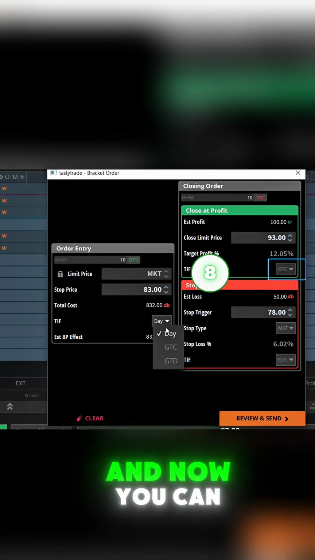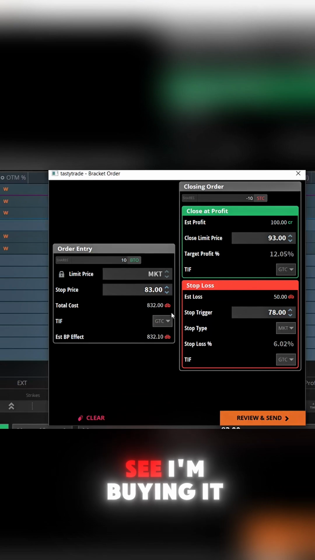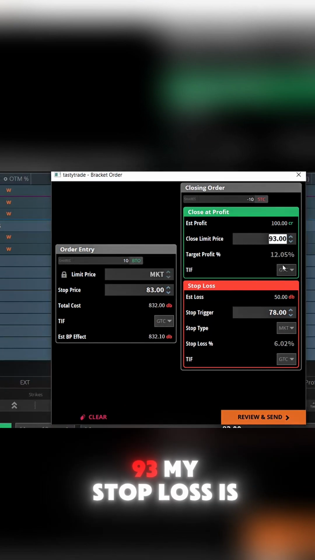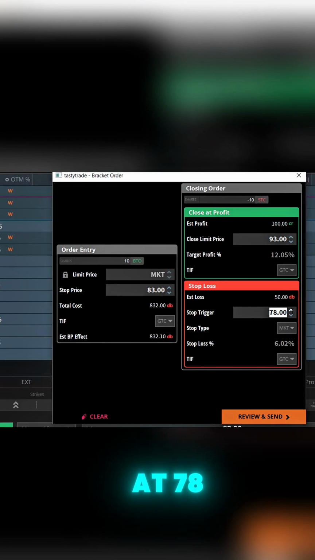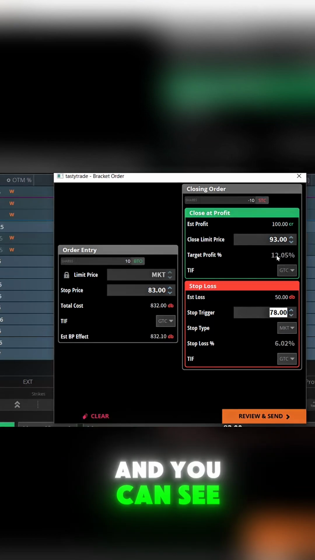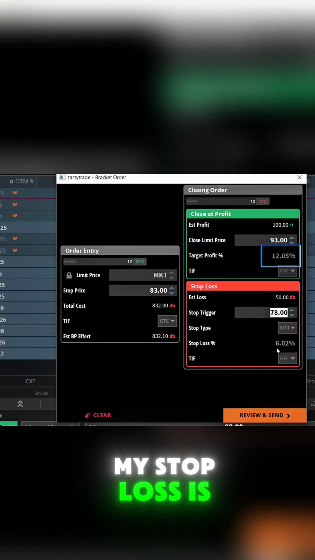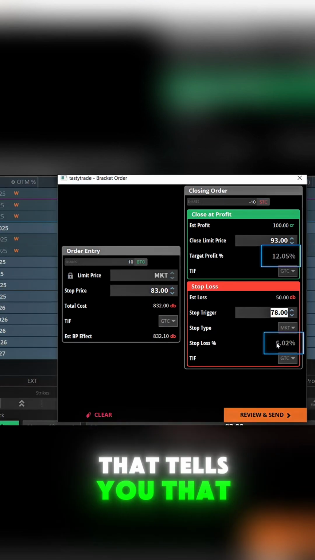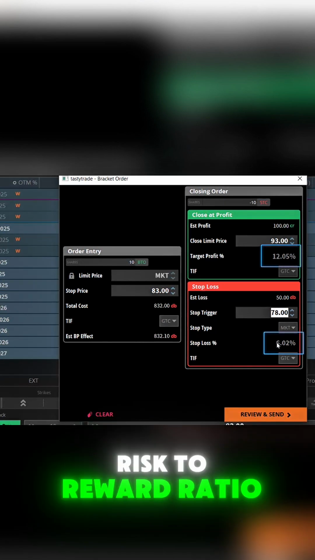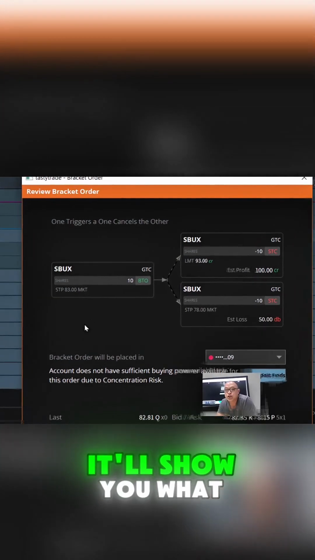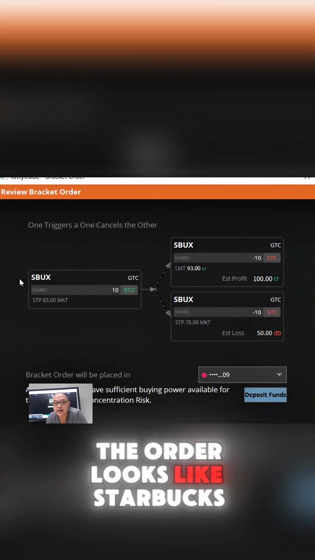And now you can see I'm buying it at 83. My target is at 93. My stop loss is at 78. And you can see my target is at 12%. My stop loss is at 6%. That tells you that you have a 2-to-1 risk to reward ratio. If I click review and send, it'll show you what the order looks like.